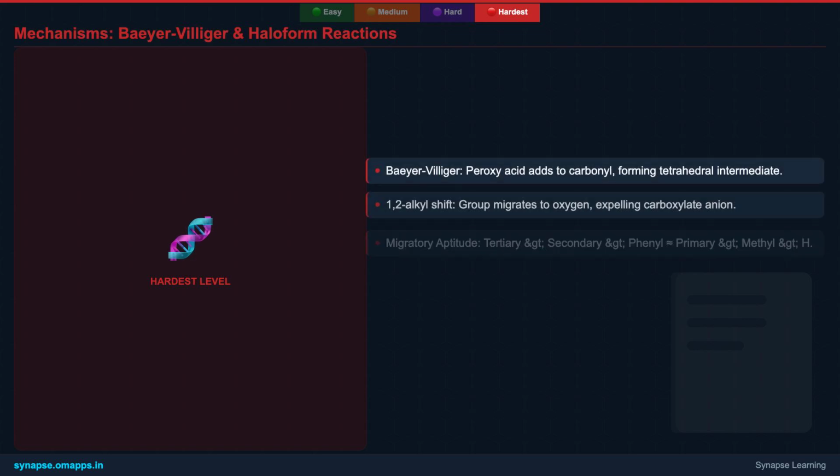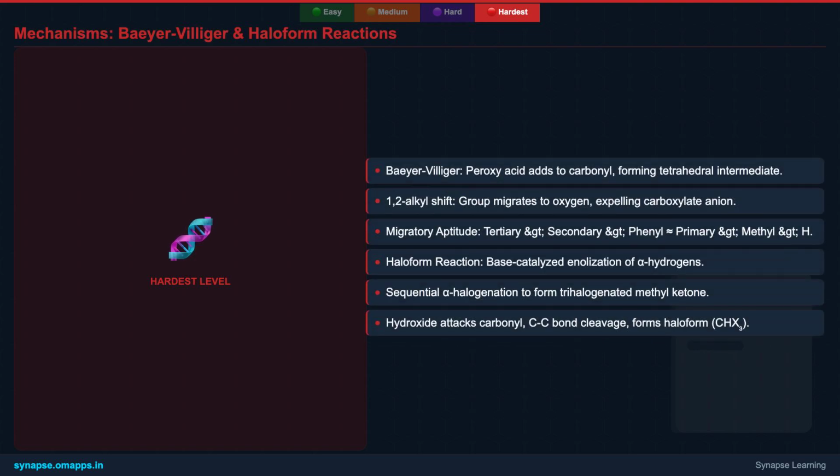Let's dissect the Baeyer-Villiger oxidation mechanism further. It starts with the nucleophilic attack of the peroxy acid on the carbonyl, forming a tetrahedral intermediate. This is followed by a crucial 1,2-alkyl shift, where one of the groups migrates to the oxygen, simultaneously expelling a carboxylate leaving group. The hierarchy of migratory aptitude, tertiary, then secondary, then phenyl, primary, methyl, and finally hydrogen, is paramount for predicting the regioselectivity of ester formation.